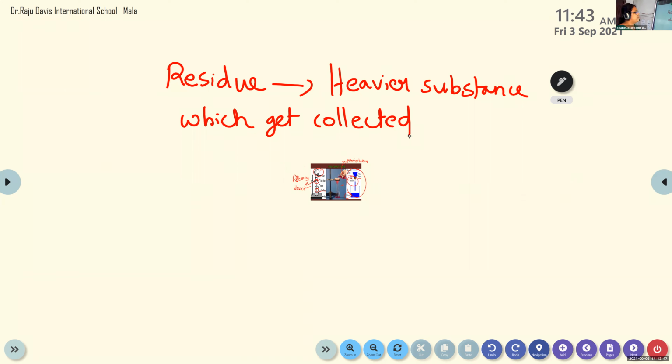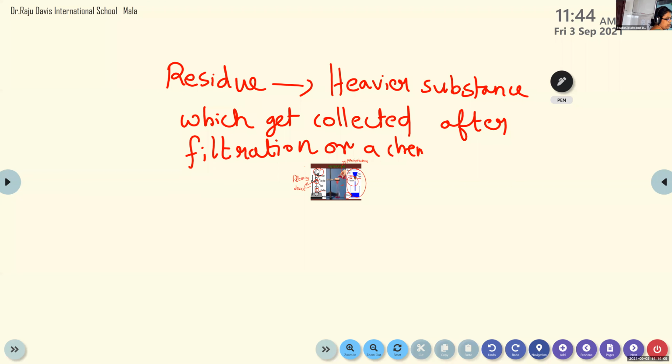The heavier substance that gets collected after filtration or a chemical reaction is known as residue. Since you are not studying any reaction, I am just giving this; usually in a chemical reaction also we call it a residue.